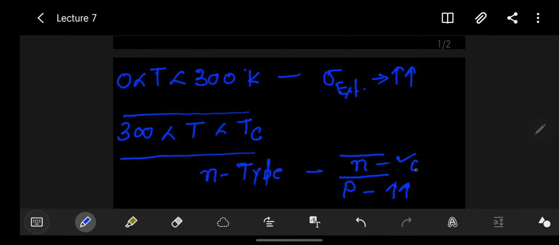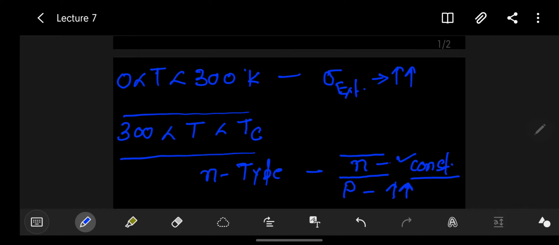This means that in an n-type extrinsic semiconductor material, the electrons are constant and the holes are increasing with respect to the increasing temperature. Now, what is happening with respect to the mobility of the charge carriers? What will happen to the mobility?